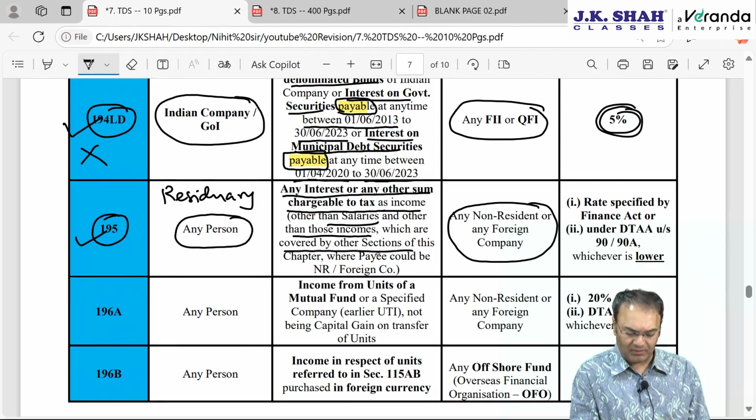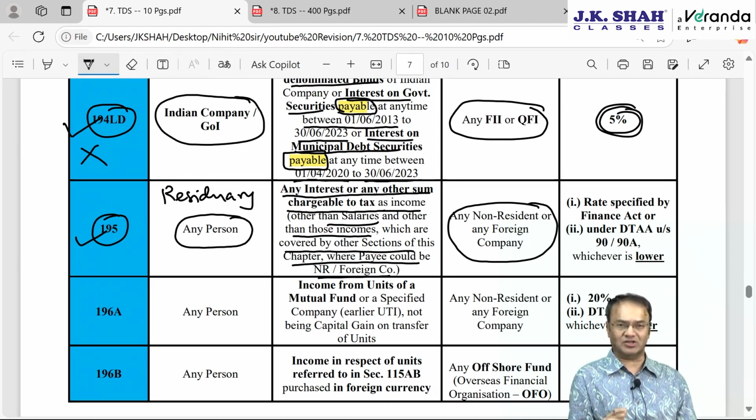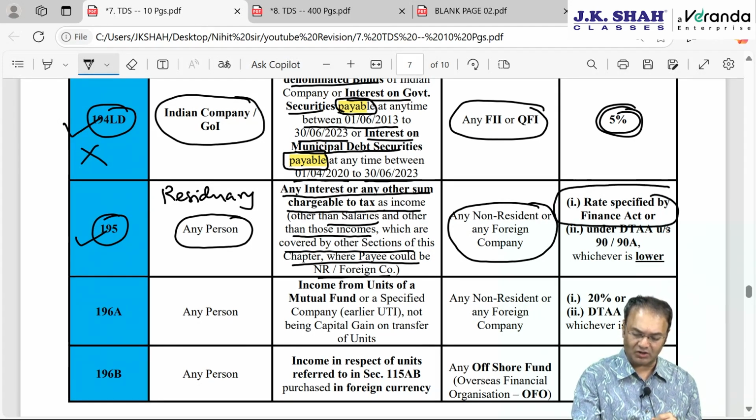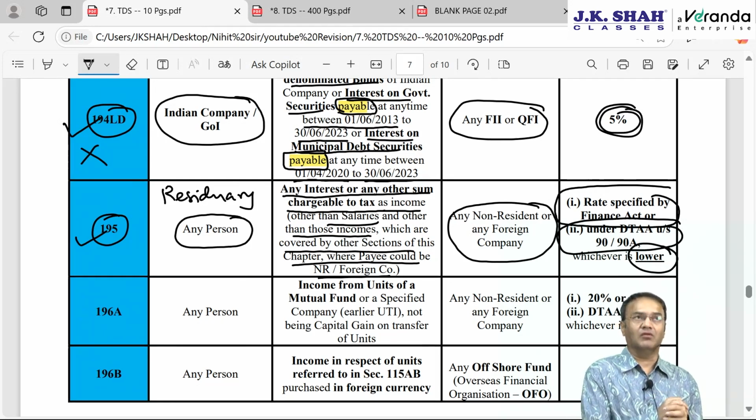and other than those incomes which are covered by other sections of this chapter where the payee could be non-resident, other than those 20 sections. First priority will be given to those 20 sections. If they fail, then only priority will be given to this section. Here the rate is not given; the rate specified in the Finance Act or the rate given in DTAA, whichever is lower, will be applied. Very simple section, but in real life it creates a lot of practical difficulties.